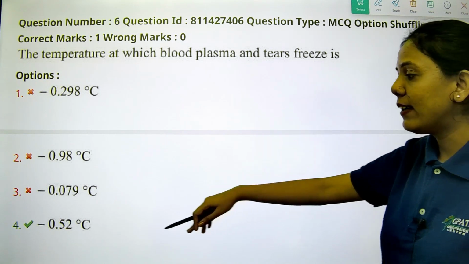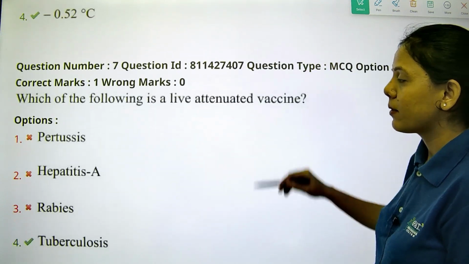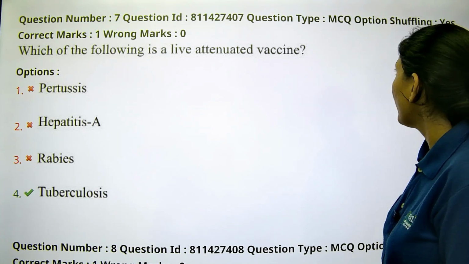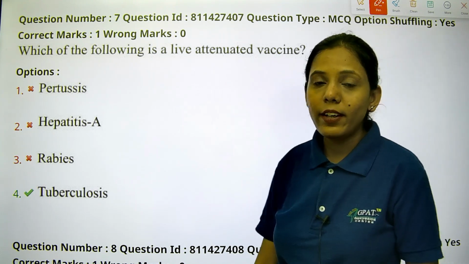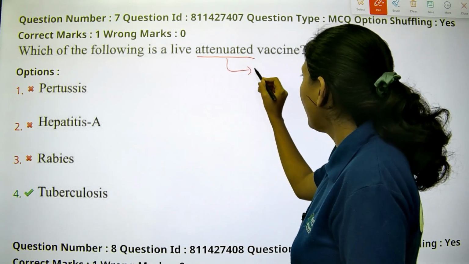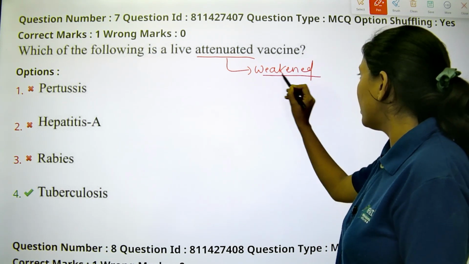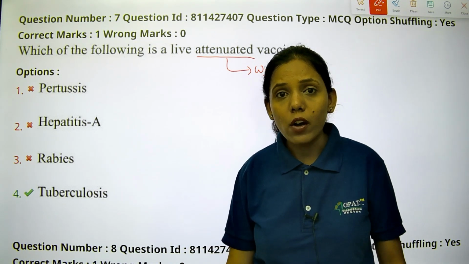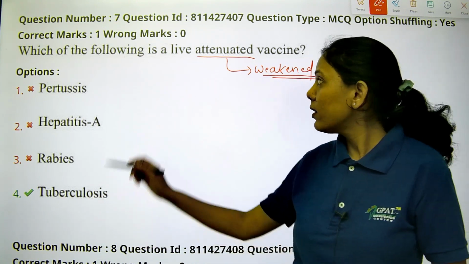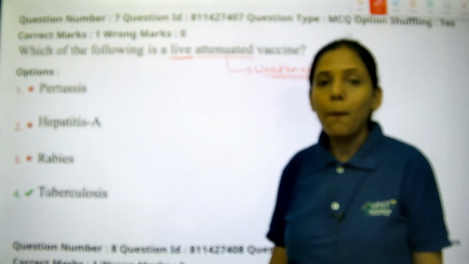Most of the time we take this in the calculation part also, the freezing point of blood plasma and tears. The next is which of the following is a live attenuated vaccine. We have seen there are different types of vaccine. Attenuated means weakened. That means they do not have the power to cause the disease. They are weakened, but they are live. They are not dead ones, they are live. Whenever they replicate, they will not have the power to cause the disease.